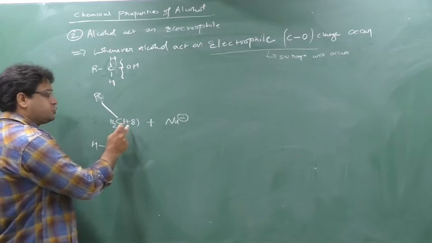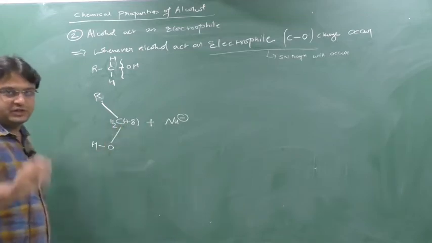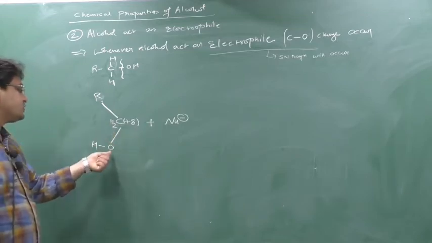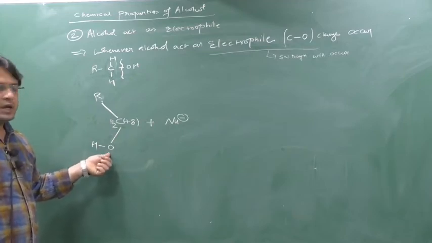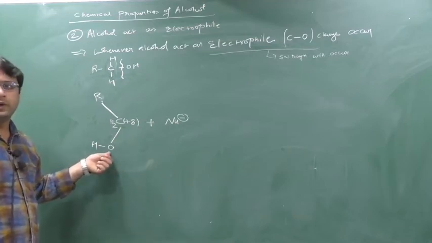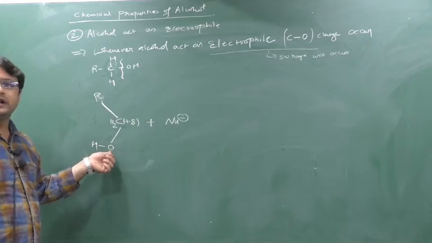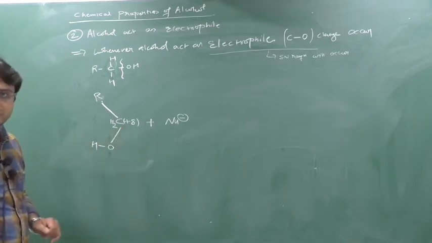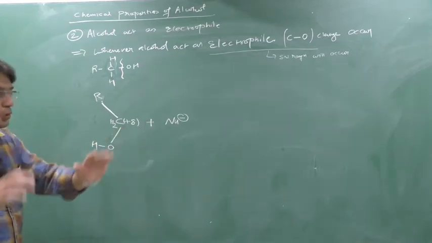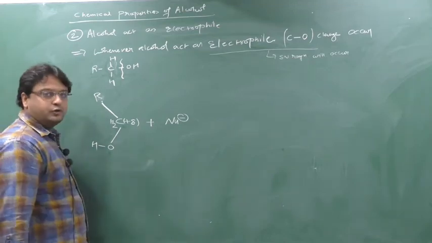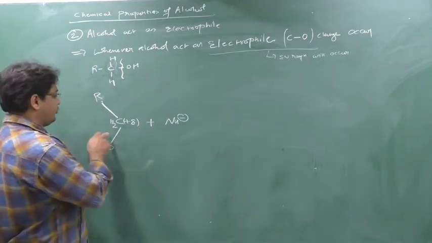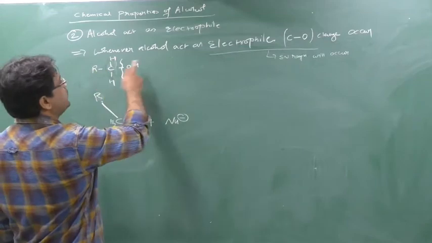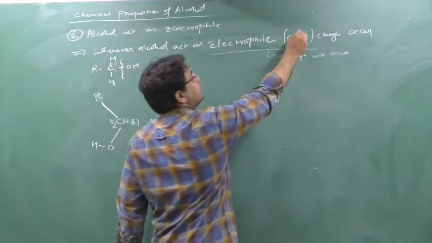This carbon is showing a partial positive charge, because this carbon is associated with this oxygen. This oxygen is a more electronegative element, so it will have the partial negative charge, and this will have the partial positive charge. So if I bring one nucleophile, you are thinking, what do we have to do? We have to cleave. This cleavage should occur, no?